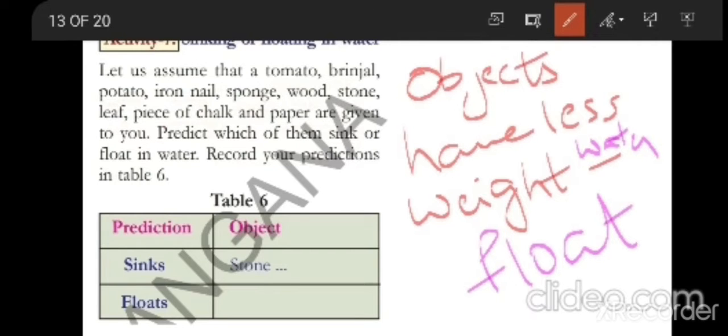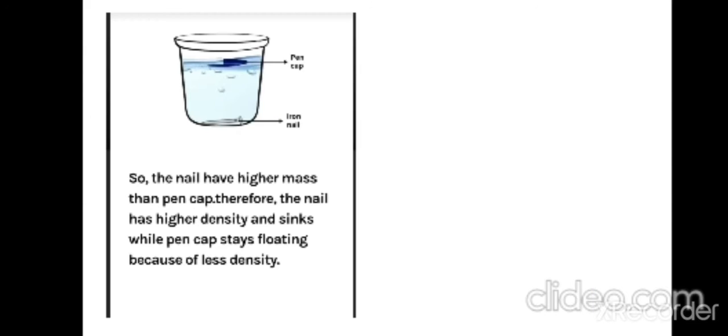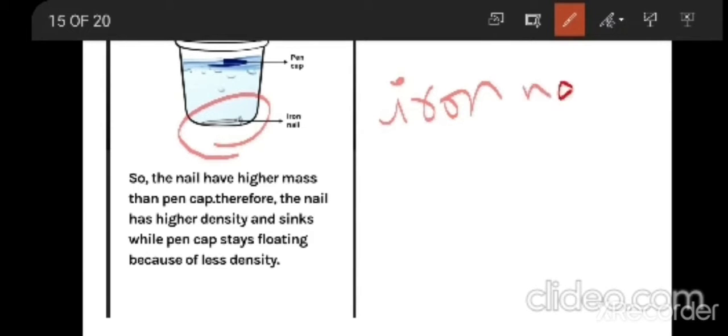Now here I have a question. Here you can see the tomato is sinking in the water, and the sponge is floating on the water because the sponge has less weight compared to the water. And here I have a question. You all know the iron nail. This is an iron nail and an iron tin.